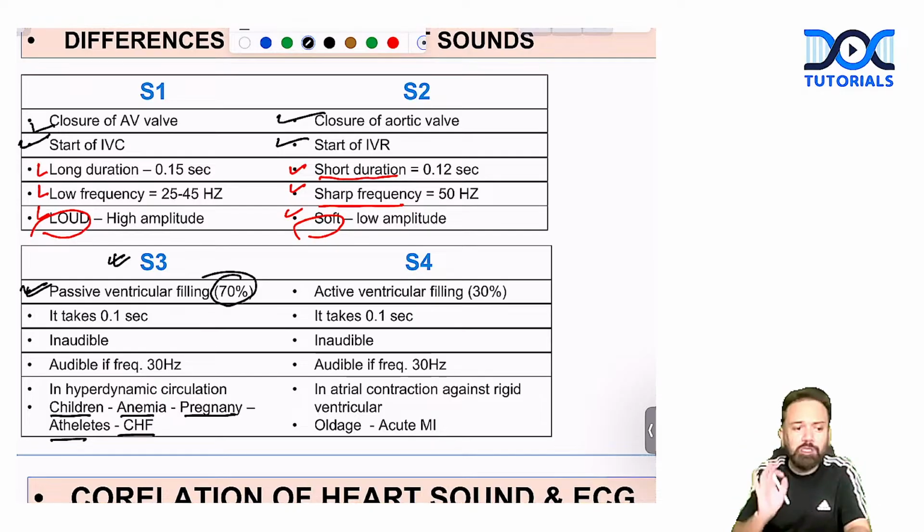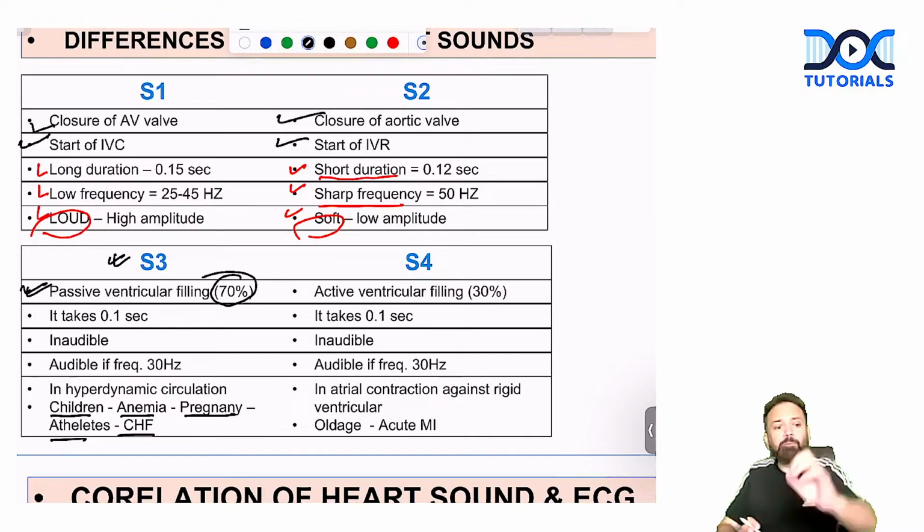In all those conditions it can be physiological or pathological, but the main crux is that you will have hyperdynamic circulation.